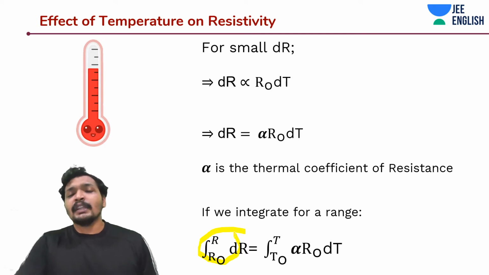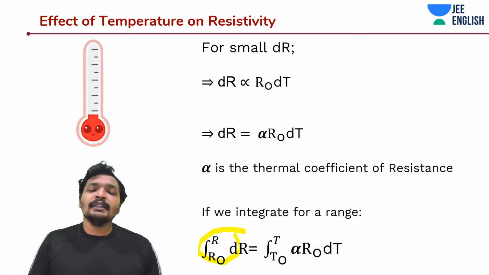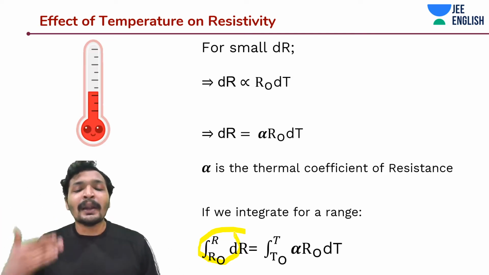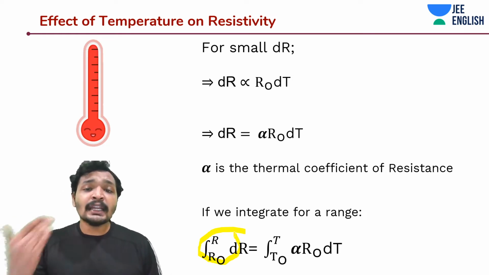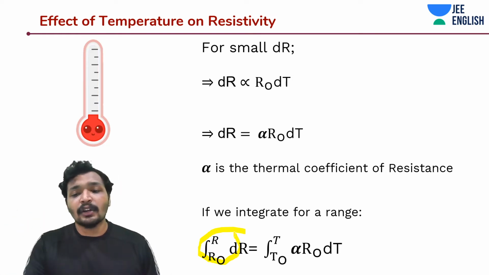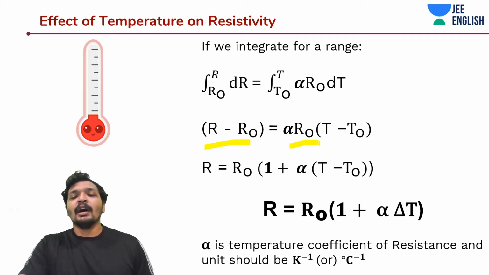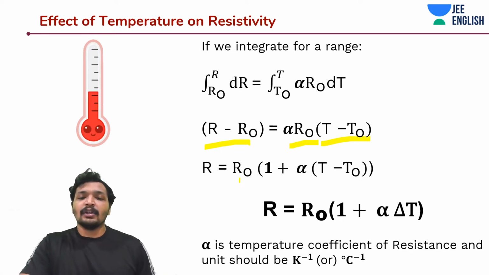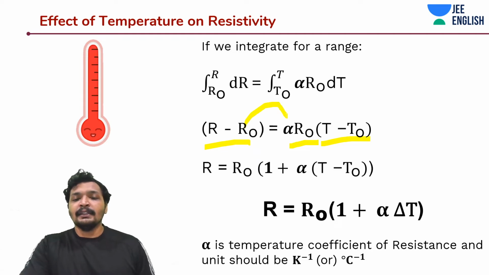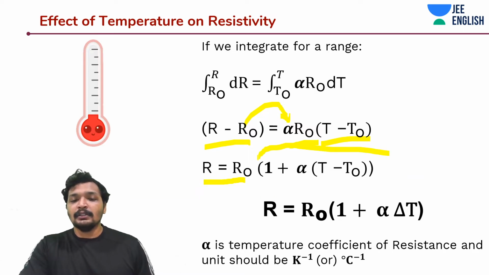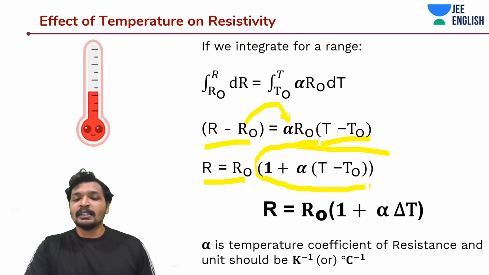Okay. So you take this R0 to the other side, what will you get? R0 into 1 plus alpha into delta T or T minus T0. This is the same thing that we did over here. We said R minus R0 is equal to alpha into R0 into T minus T0. You take this R0 to the other side, and then you get that R is equal to R0 into 1 plus alpha delta T or T minus T0.